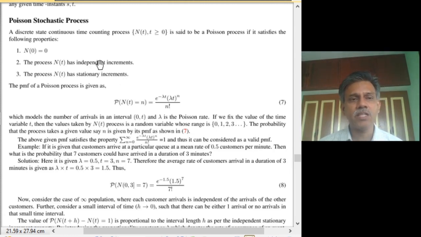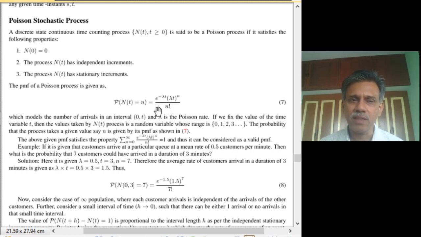If in addition to these three properties, counting process, independent increment process, stationary increment nature, the probability mass function of the number of arrivals till a time t starting from 0, that is N(t) taking a value n, is given by the following function, which is e^(−λt) (λt)^n / n!.